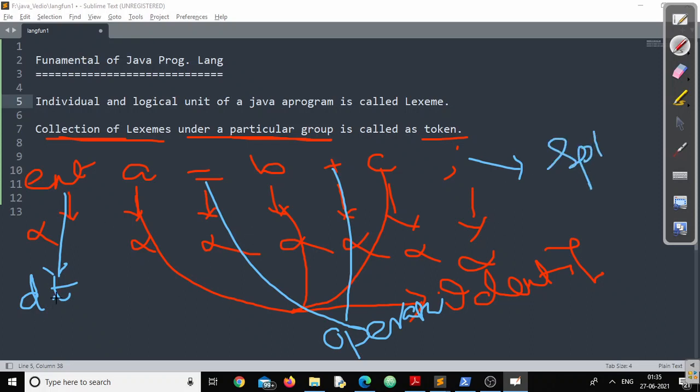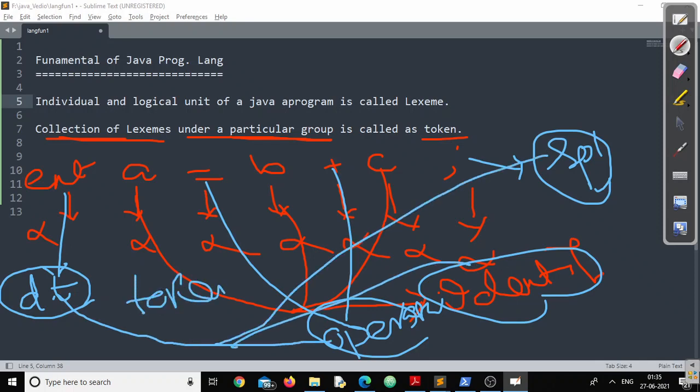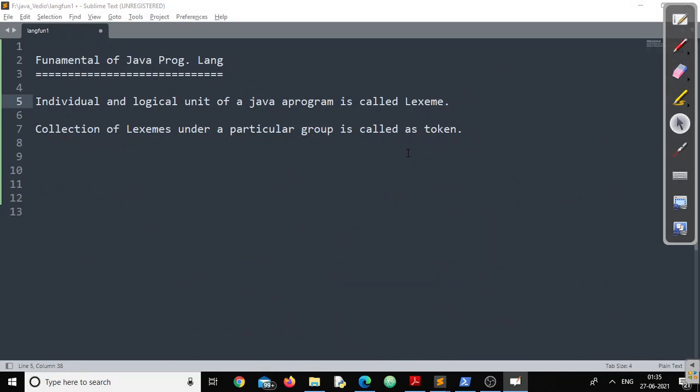Now how many groups could I find here? Data type, operator, identifier, special characters, like that. All these groups are called tokens. I think this gives you clear clarity on the difference between a token and a lexeme. Remember, this is a very basic question that most interviewers ask: what exactly a token is, what is the significance of token in Java, and what are the different tokens Java provides us to create applications using the Java programming language.